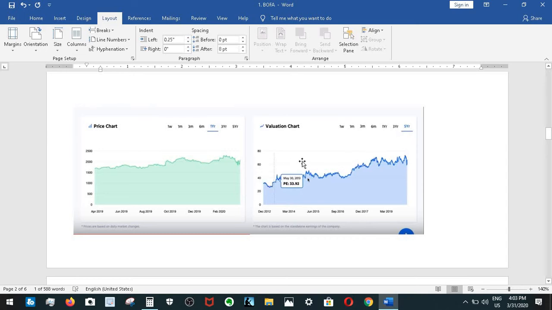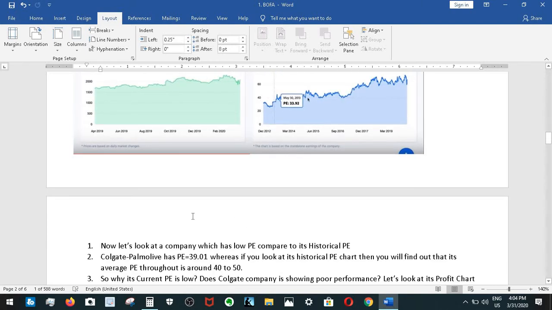On average you could say it is between 40 to 60, right? Or in recent years, from 2017, it has been from 60 to 80, right? So why are people paying that much?